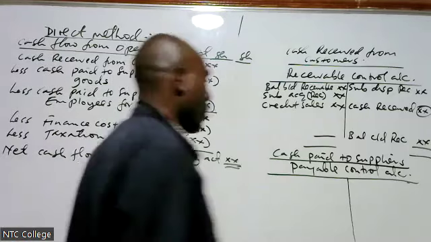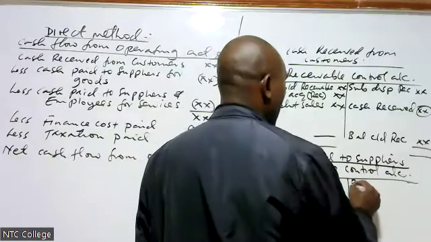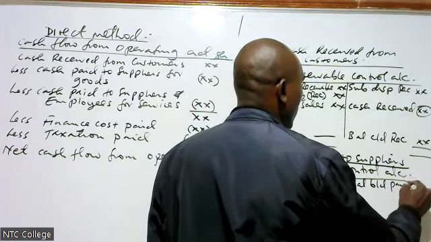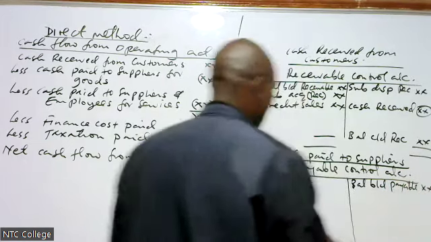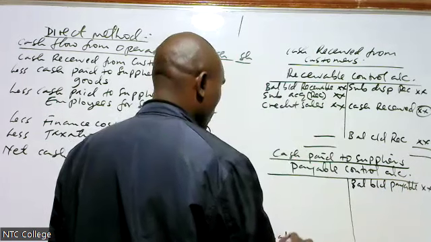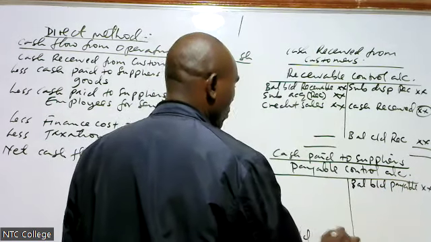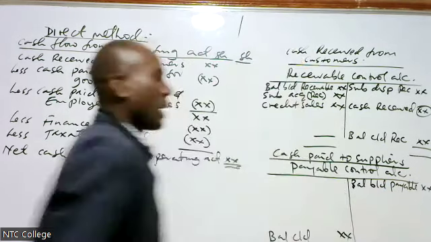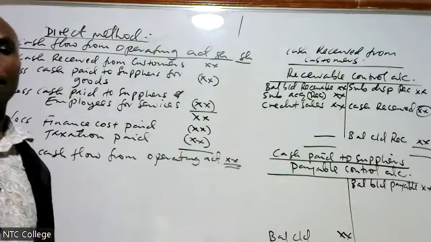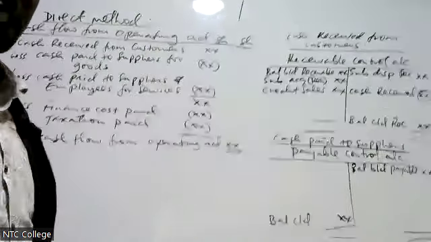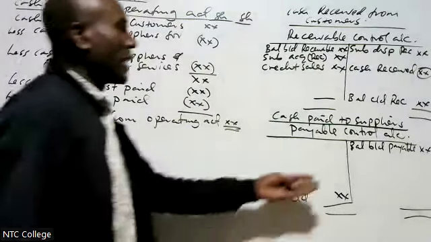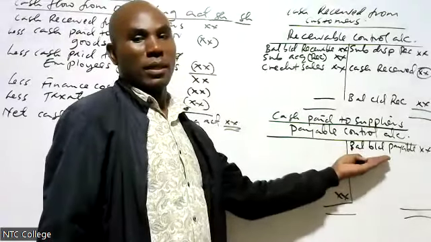How do you prepare a payable control account? Balance brought down, that is payable. Then balance carried down, that is payable. Then what will increase my payable?